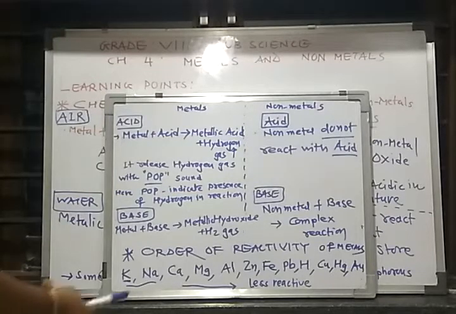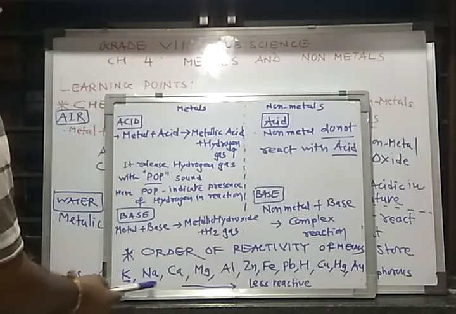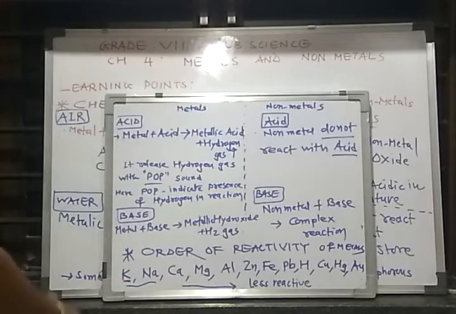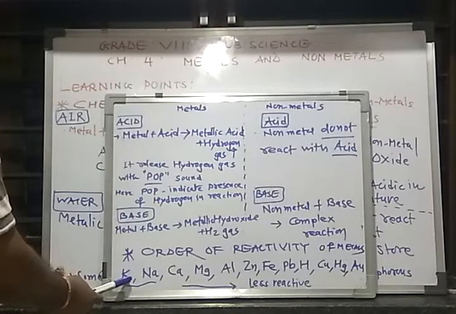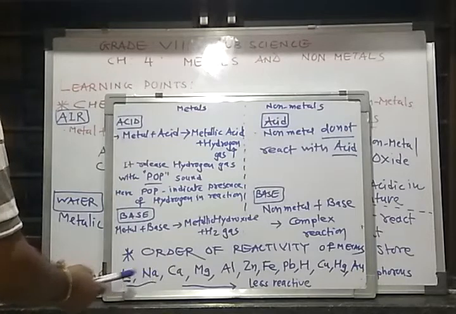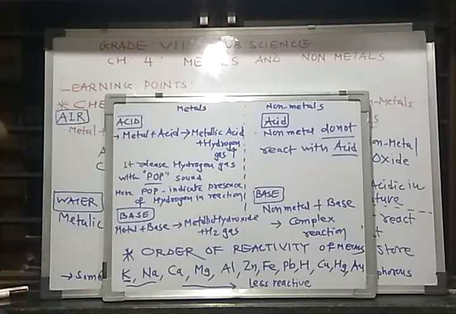That's why these two are the most reactive metals. If they are kept open in air or water, they can react explosively. That's why both these metals should be kept in kerosene, where they do not undergo any reactions.